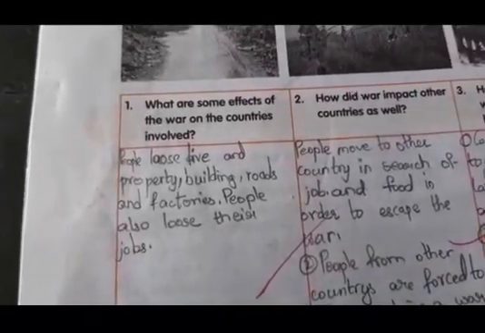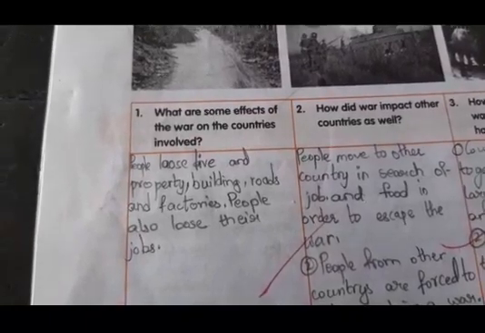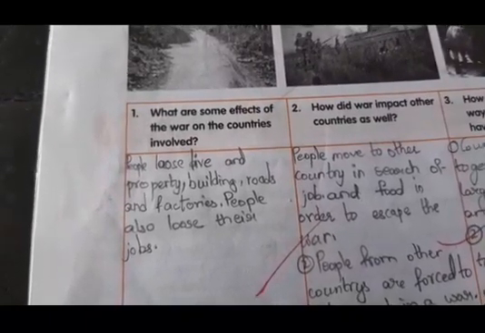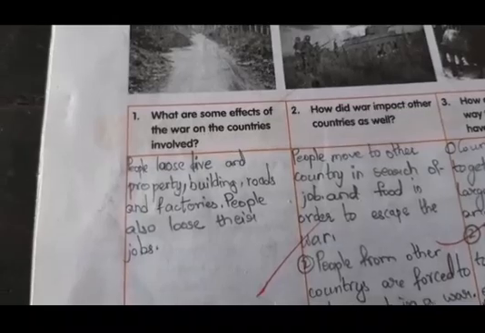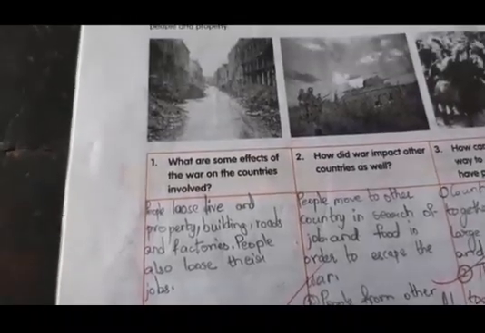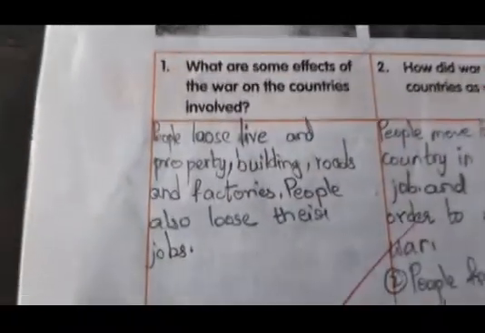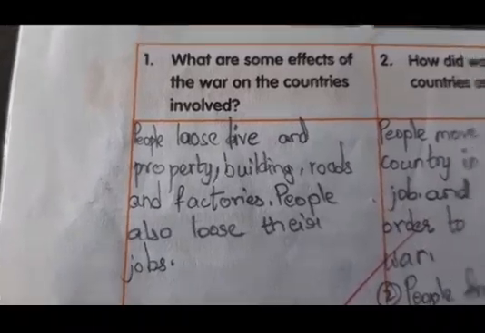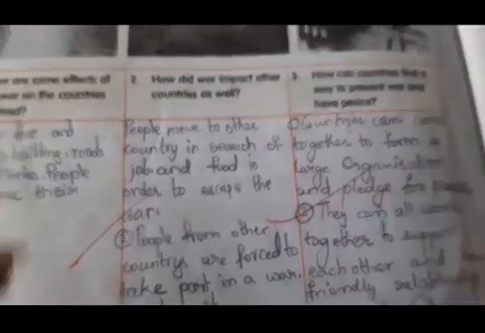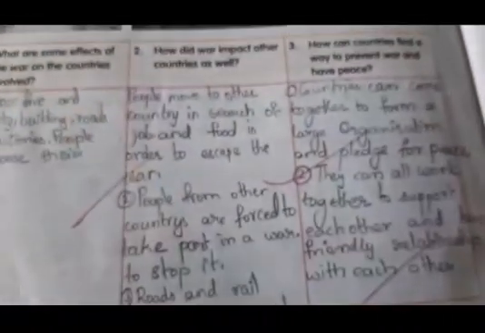You can write like this. People lose lives and properties, buildings, roads and factories. People also lose their jobs. Here everything is damaged. See here? So you can write like this. Next one. You can write your own answers, but I am showing you.